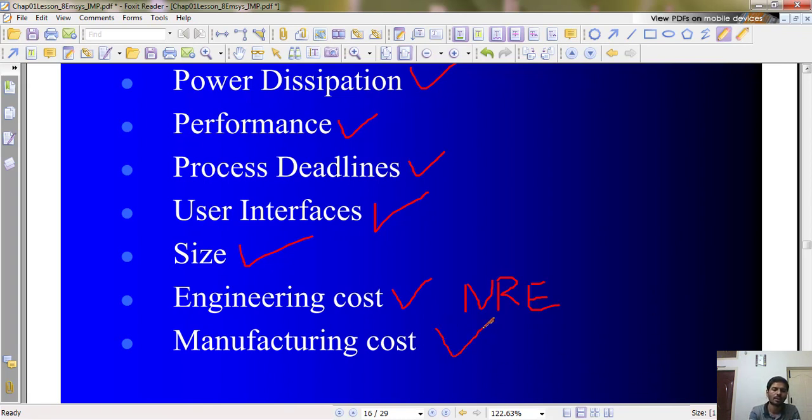Then comes manufacturing cost. Normally we are trying to do mass manufacturing. In that case, manufacturing cost per unit will be reduced compared to prototype cost. Okay, it will drastically reduce the manufacturing cost because you are trying to manufacture in mass, in terms of lots.